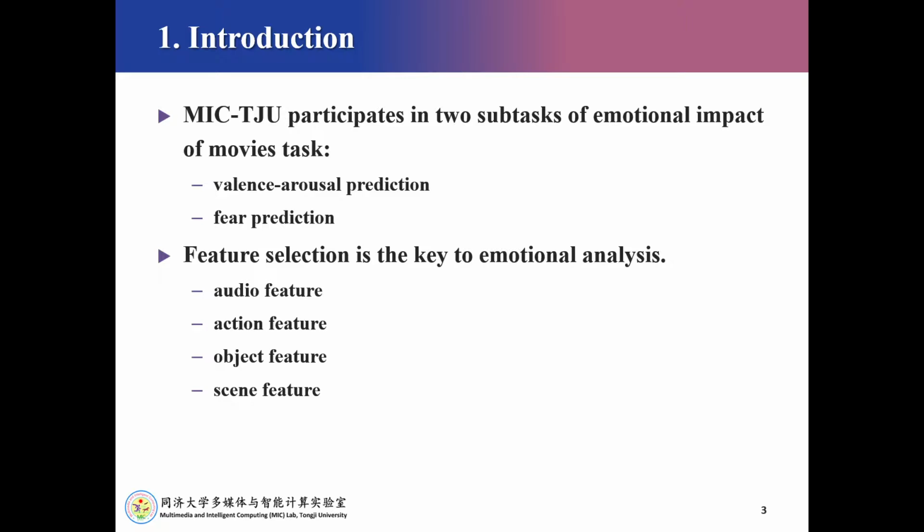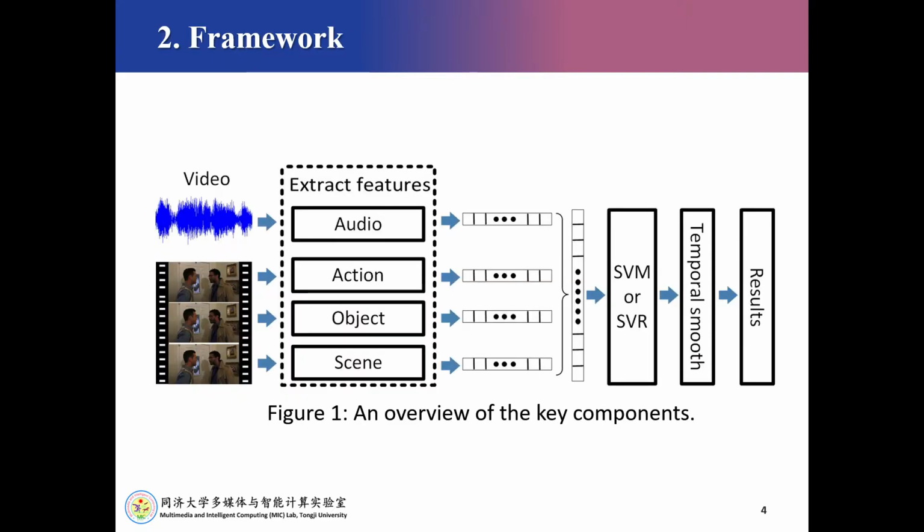Feature selection is the key to emotional analysis. So 4 types of features are selected in our work, including the audio feature, action feature, object feature, and theme feature. This is the overview of our framework.